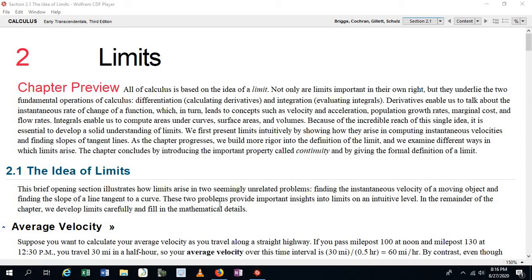In this video, we're going to talk about the most important idea in calculus, which is limits. Why are limits the most important idea in calculus? Because all of calculus is based upon this idea of a limit. In fact, the two most fundamental operations of calculus depend on the idea of a limit. The first is known as differentiation, where we calculate derivatives, and the second one is known as integration, where we evaluate integrals.